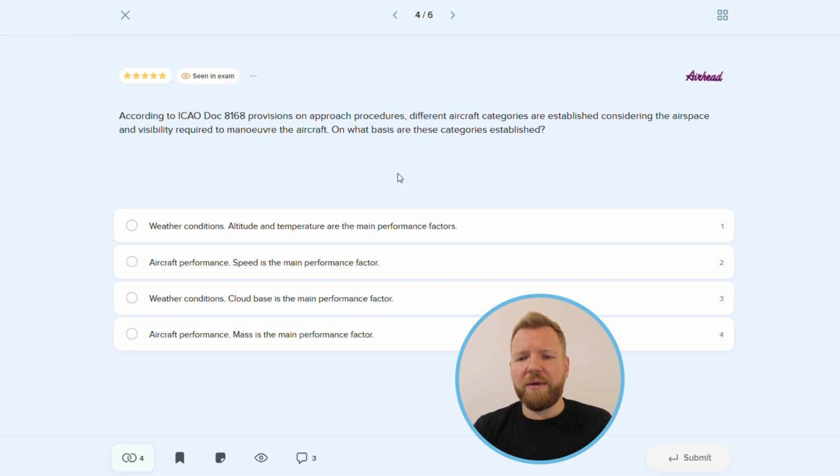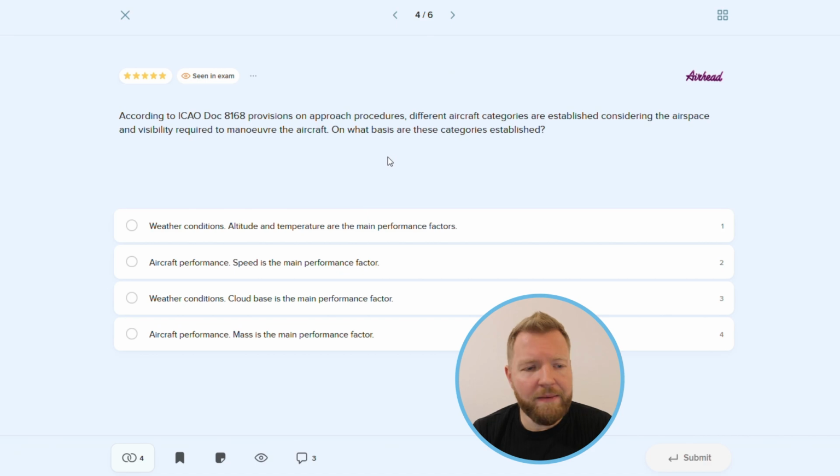Now we have 5 categories for aircraft from Alpha to Echo, and there is also the 6th one, Hotel, for helicopters. Category Alpha belongs to aircraft which VAT is below 91 knots. Category Bravo is VAT from 91 knots to 120 knots. Category Charlie from 121 knots to 140. Category Delta from 141 to 165 knots. And category Echo from 166 knots to 210 knots.